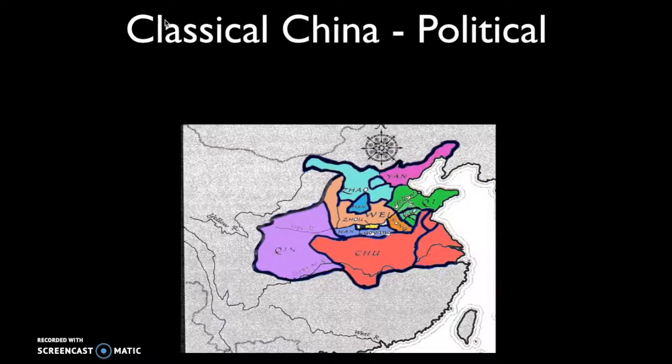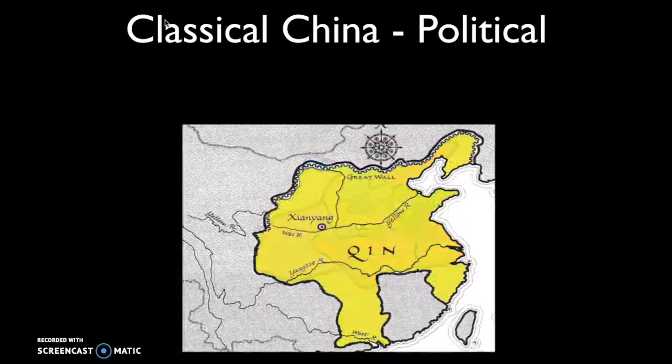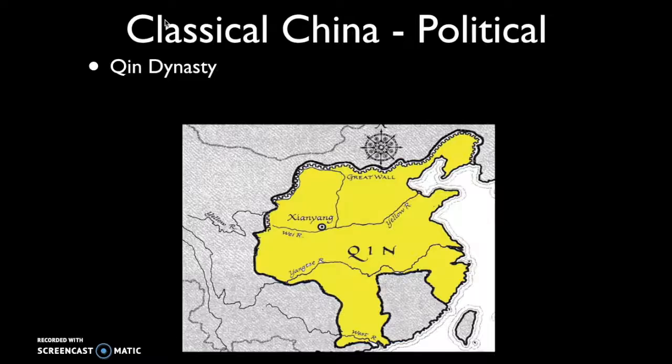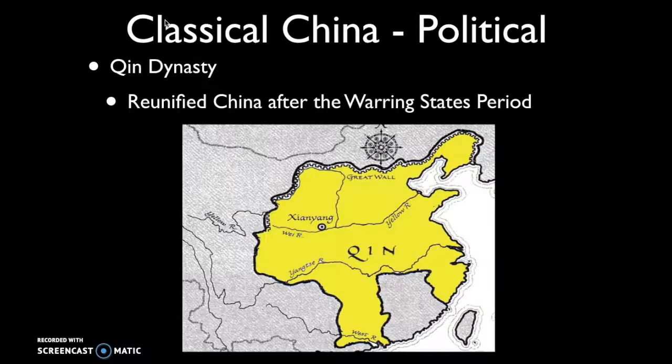then later the Zhou dynasty collapsed, leading to a period known as the Warring States period. Now eventually the Warring States period will end when the Qin dynasty emerges. They reunified China after this period of warring states between various noble landholders in China.